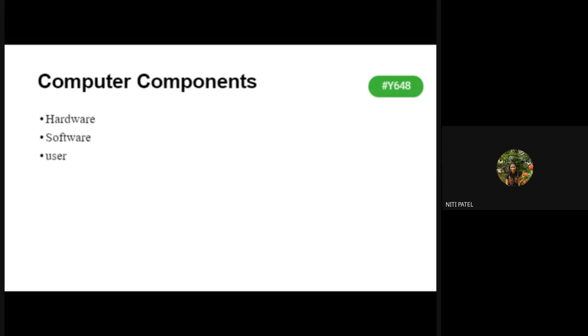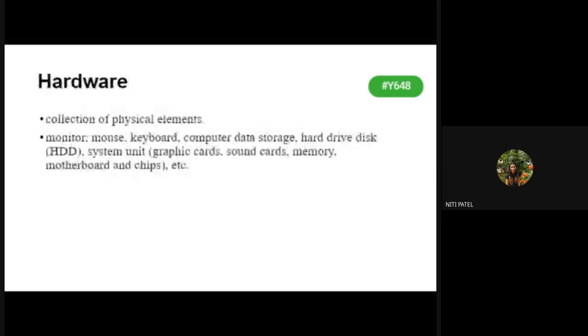And the last is the user component. So if you do not have any way of accepting the input, or if you do not have anybody to give the input, your system is never going to process any kind of data. So all the three components work hand in hand for an entire computer system to operate.